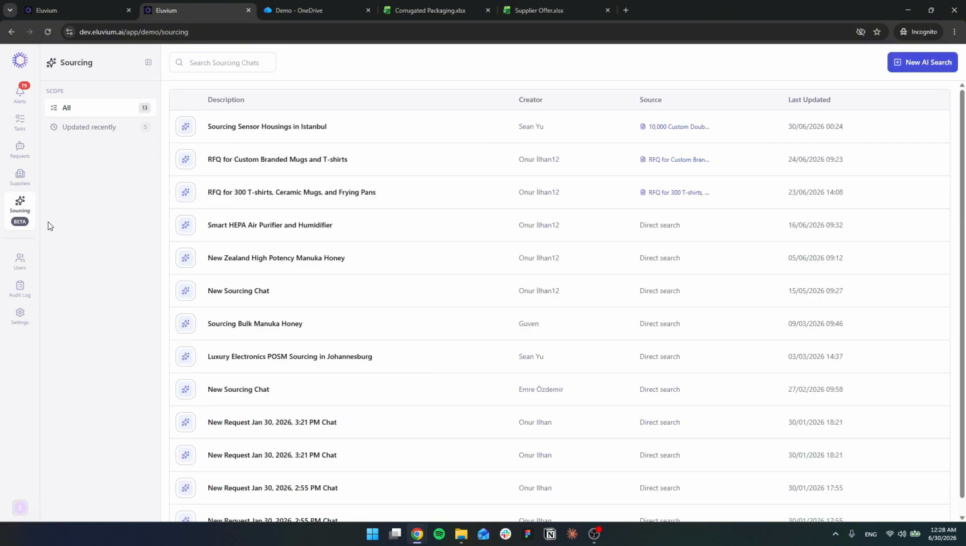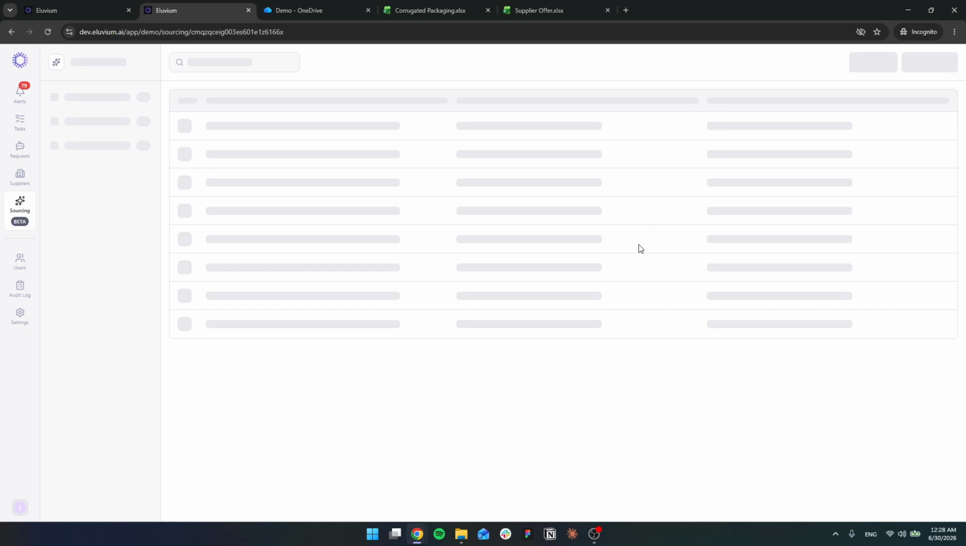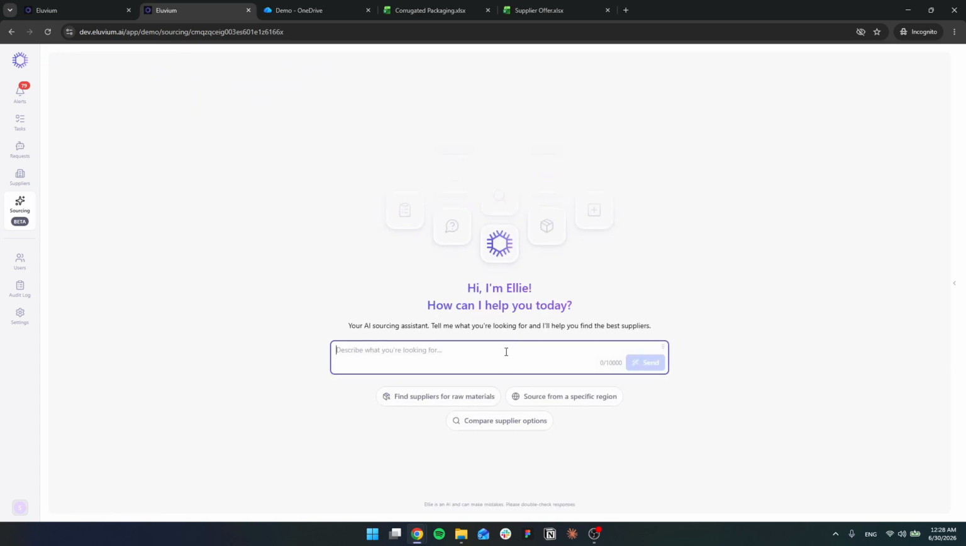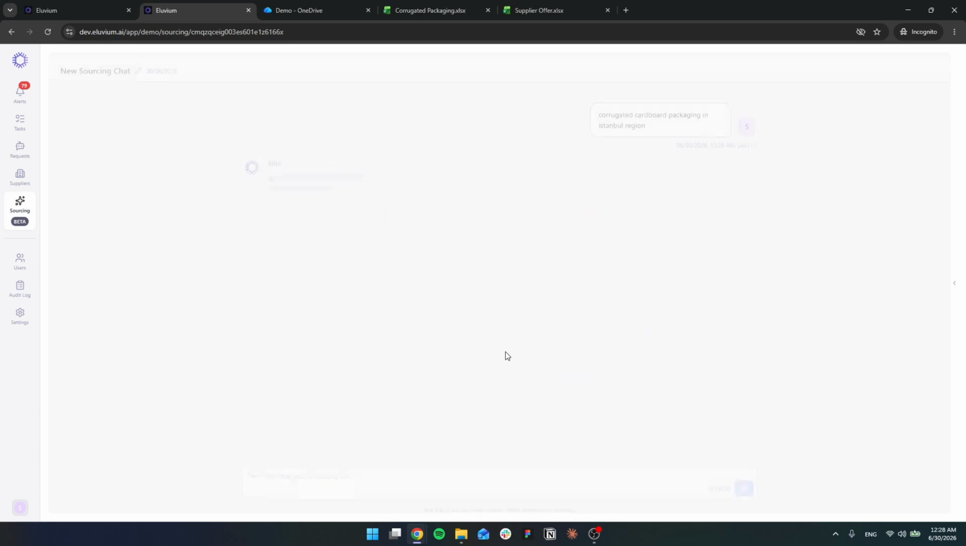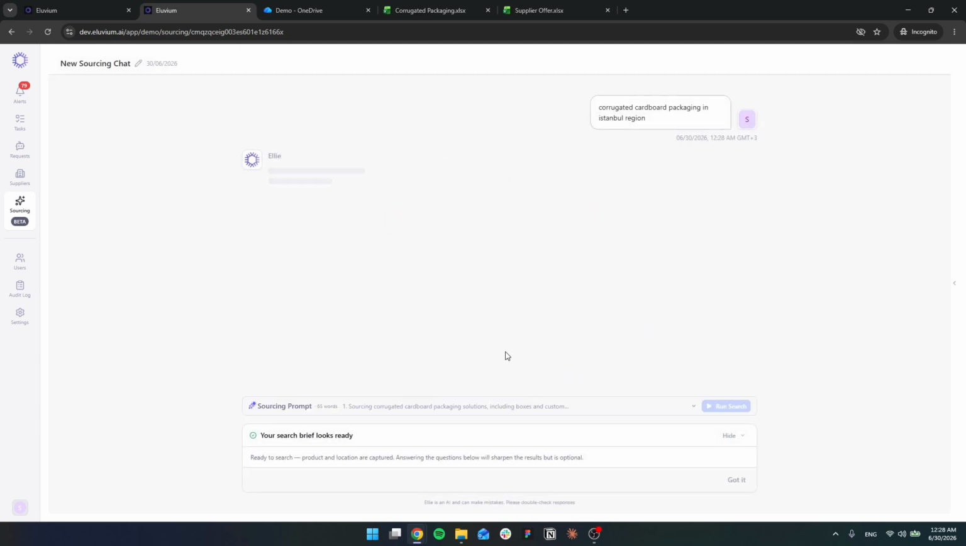And you can access it here through sourcing. You can also always just directly create an AI search for corrugated cardboard packaging in the Istanbul region, right? And then Ellie again will walk you through what information she'll need to be able to perform the search better for you.